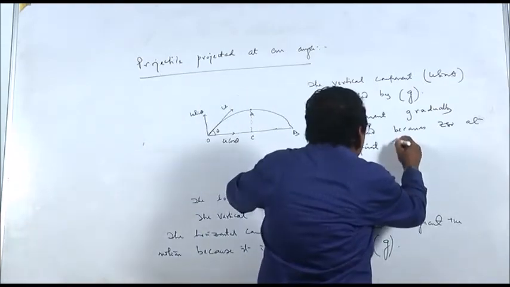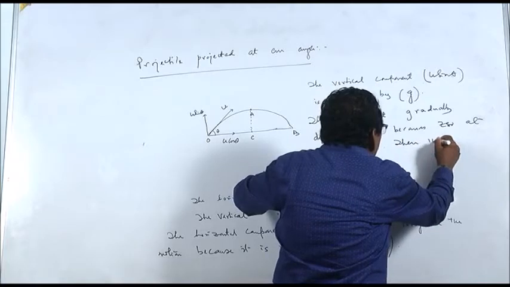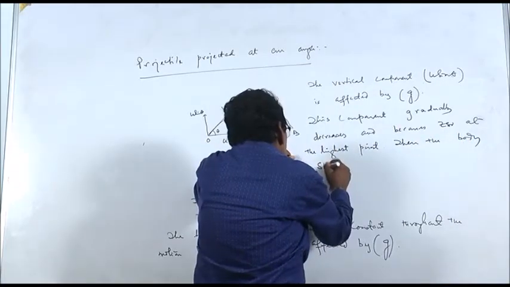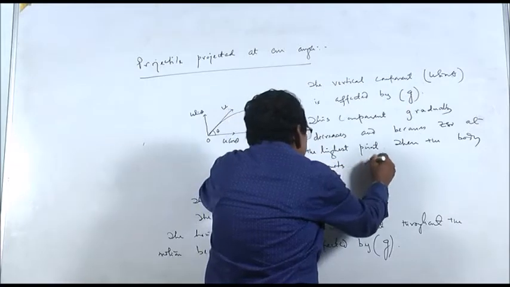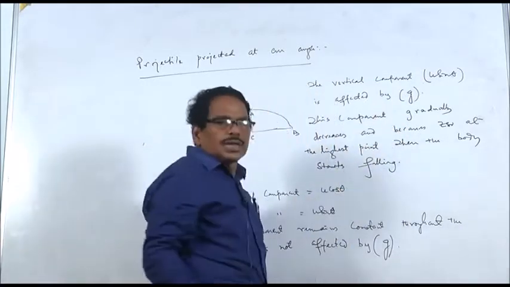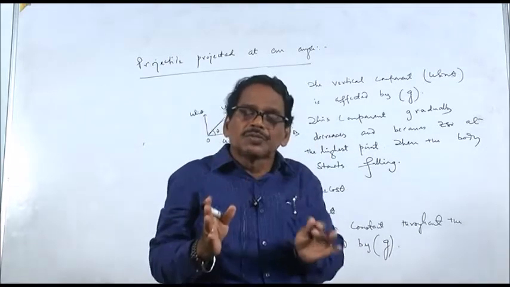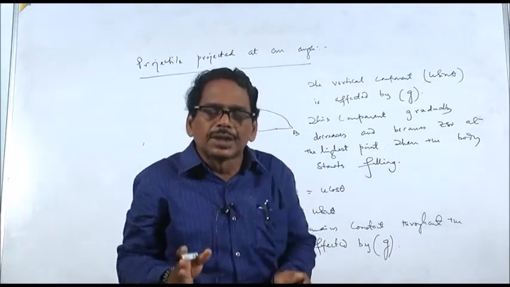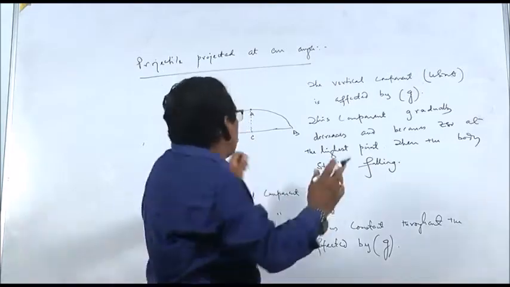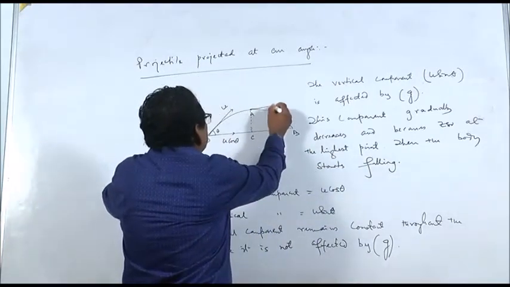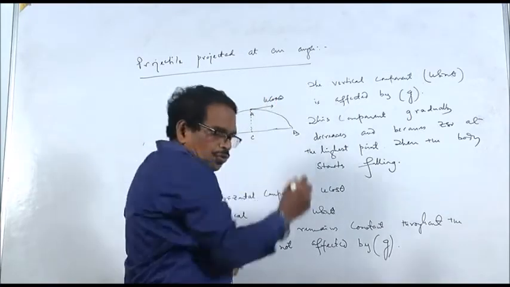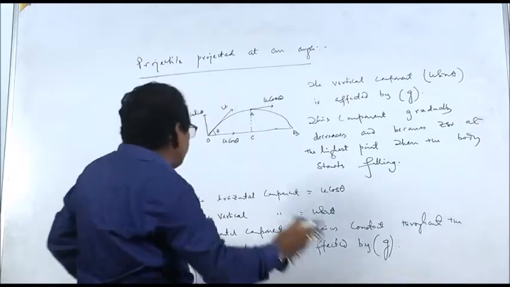Then the body starts falling. So at the highest point, the velocity of the body is only in the horizontal direction, that is, it has a velocity u cos theta. This is a very important point, remember it.